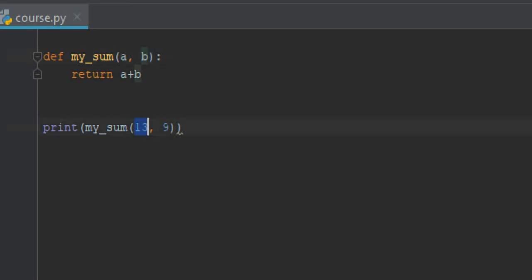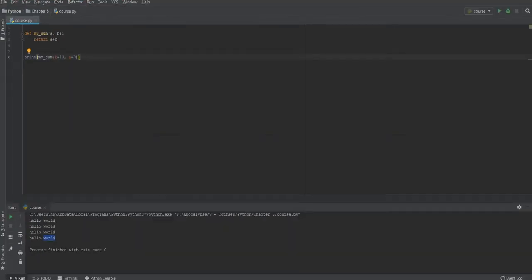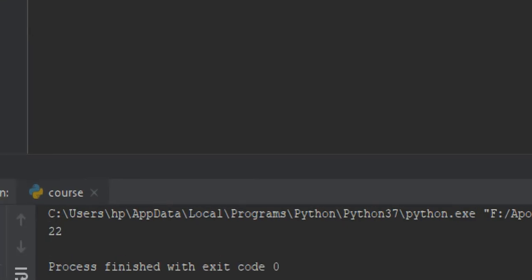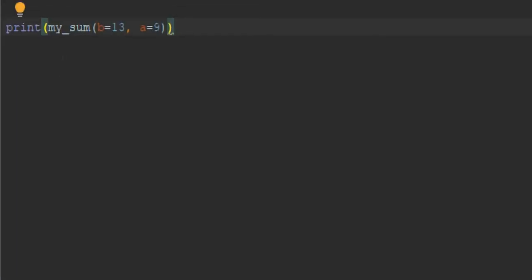So if, for example, you want to pass this 13 to b, you have to specify it here easily, right? b equal and a equal. When you specify one variable, you have to specify the others. You cannot just specify one and that's all. So let's see the result. And as you can see here, the result is 22, because 13 plus 9 is 22, okay?